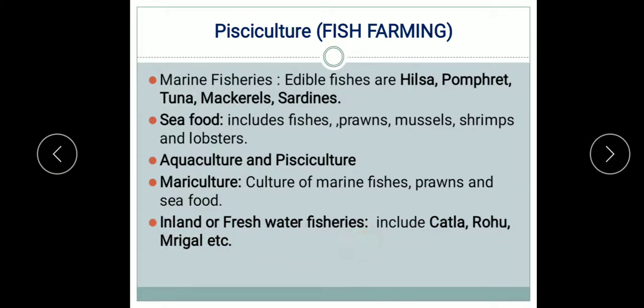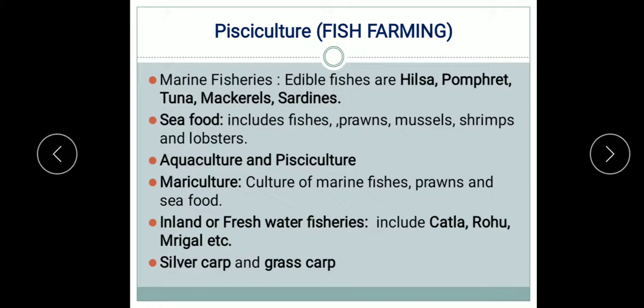Inland or freshwater fisheries: here the fishes are obtained from ponds, rivers, lakes and streams. These bodies contain important indigenous breeds of fishes. These include the major carps like katla, rohu, mrigal, and also silver carp and grass carp.